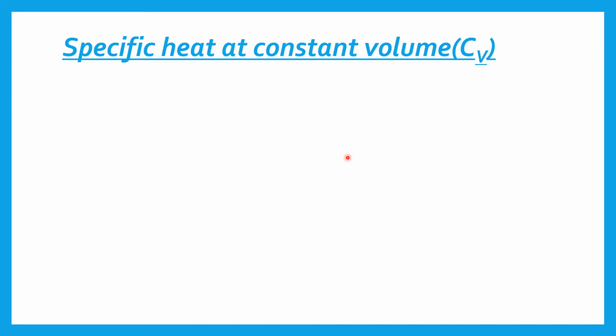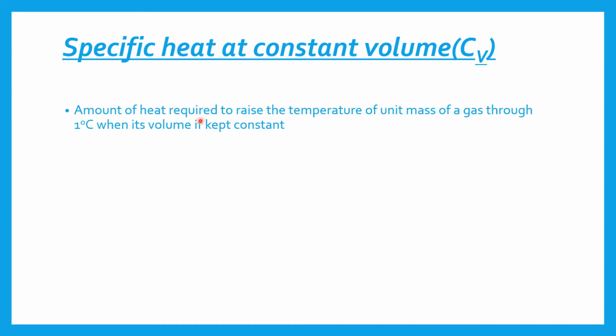Equation P. Then specific heat at constant volume is the amount of heat required to raise the temperature of unit mass of a gas by 1 degree Celsius when its volume is kept constant. Cv is equal to delta Q upon delta T at constant volume. Equation Q.